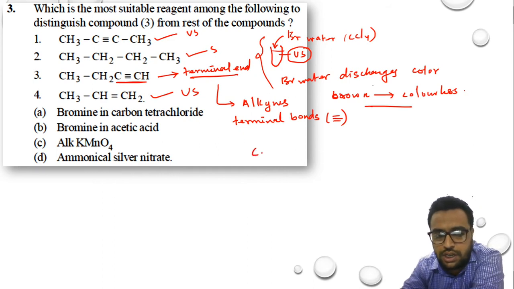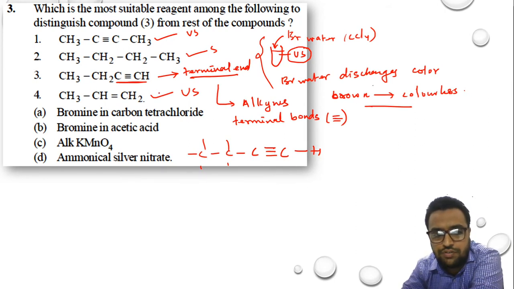So if I draw here a carbon triply bonded with another carbon atom, and this is connected with hydrogen, and this carbon is connected with carbon which is connected with 2 hydrogen, and connected with another carbon which is connected with 3 hydrogen. So it is CH3, CH2, C triply bonded to C and H, which is the structure of our third one.